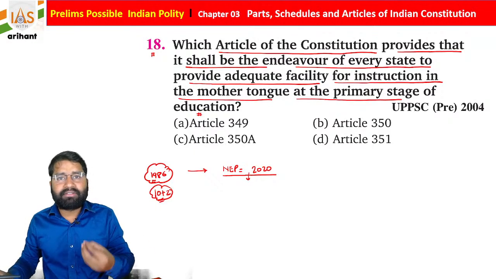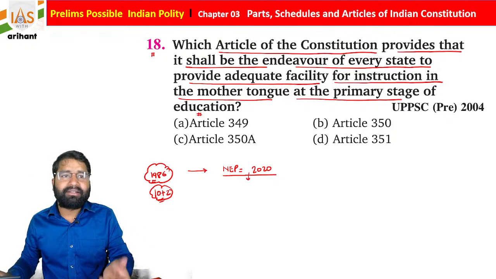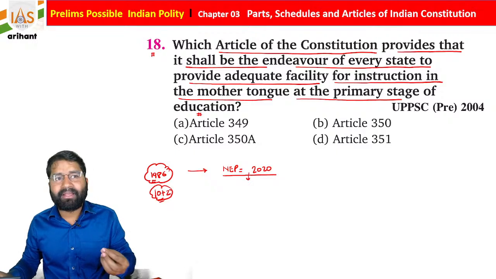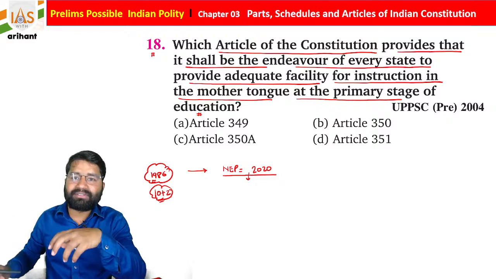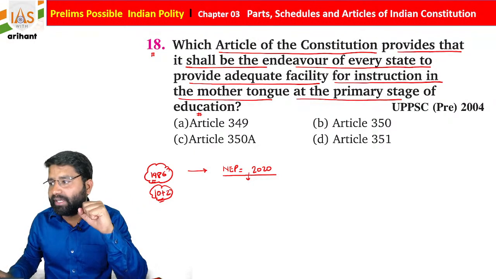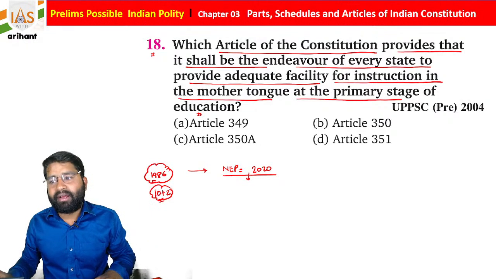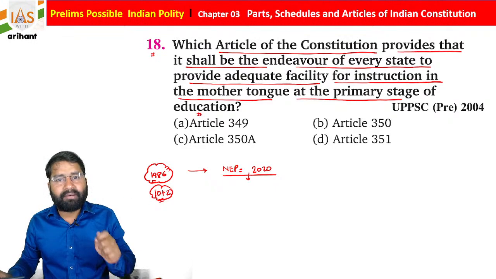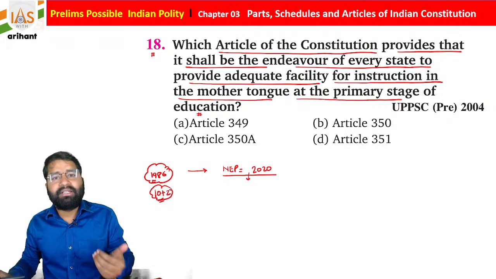Let's suppose my hometown is Gorakhpur. If in Gorakhpur we make English the only compulsory medium of education, my family is not communicating in English, and at school I am taught only in English.